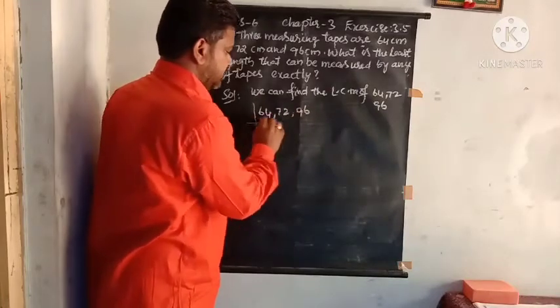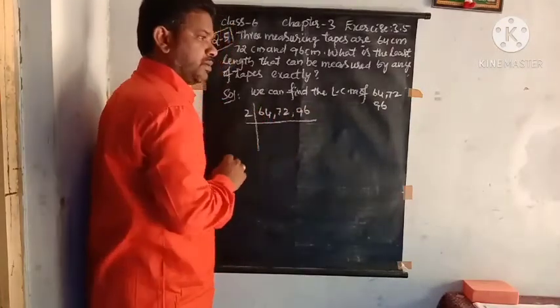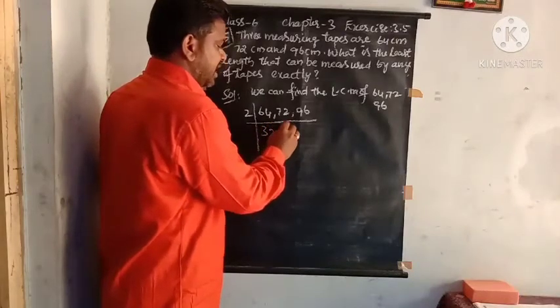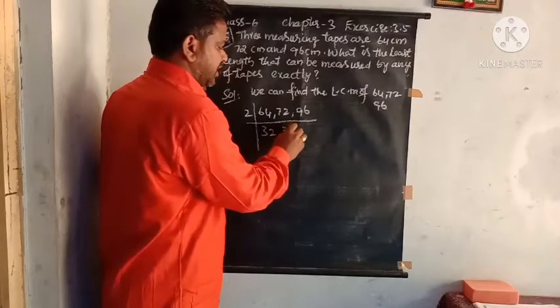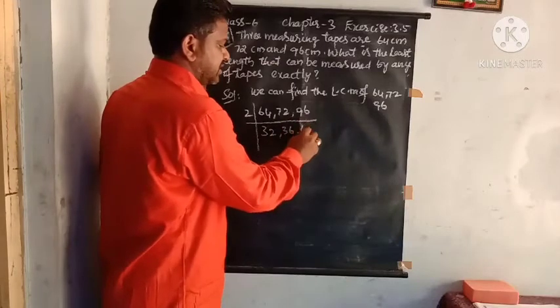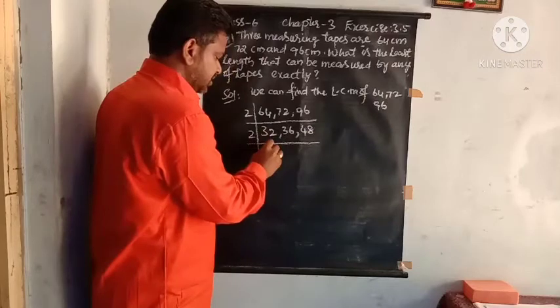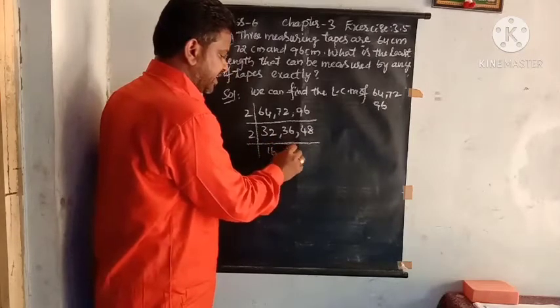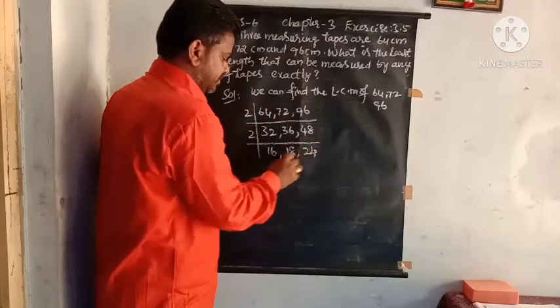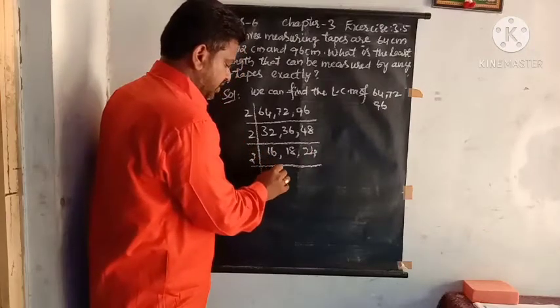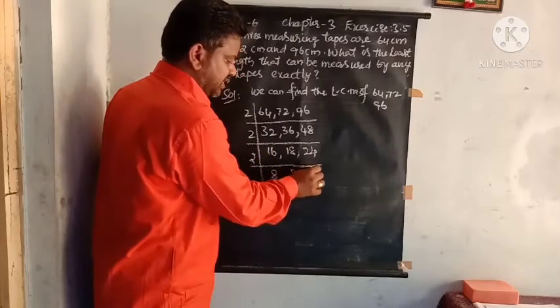Just use it. Take the smallest prime number 2 first: 32, 36, 48. Again take 2: 16, 18, 24. We'll go further: 8, 9, 12.